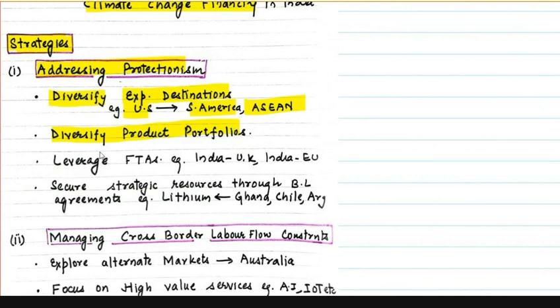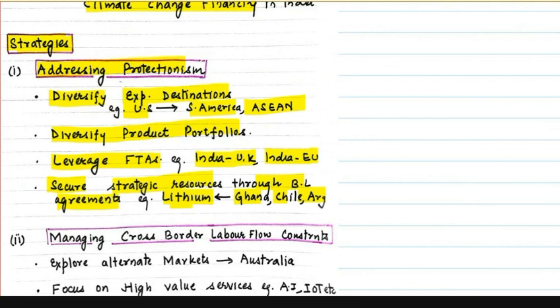Then we can also leverage India's FTAs, free trade agreements. Currently, negotiations are going between India and UK and India and European Union regarding free trade agreements. So India should try to leverage them to increase its exports. Similarly, India should try to secure strategic resources through bilateral agreements. India has already done bilateral agreements with Ghana, with Chile, with Argentina for importing lithium.